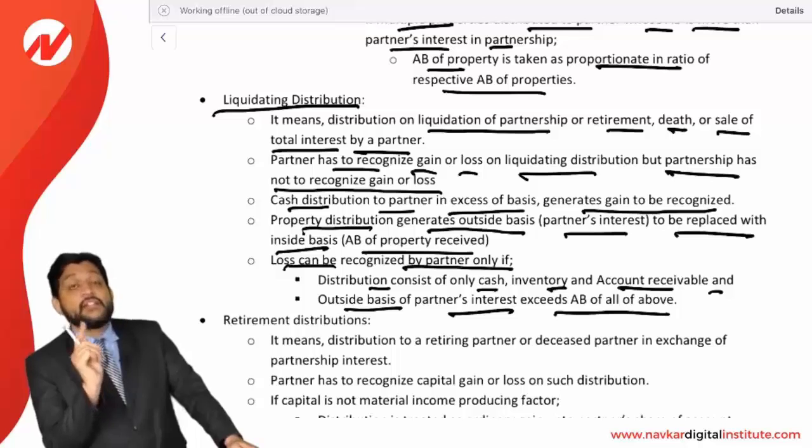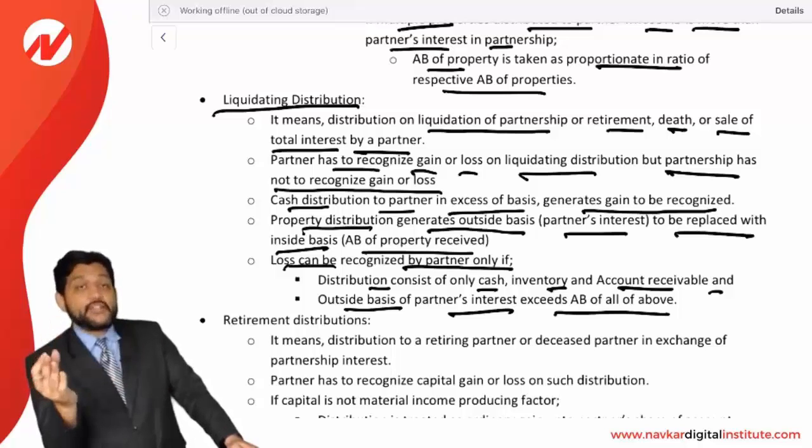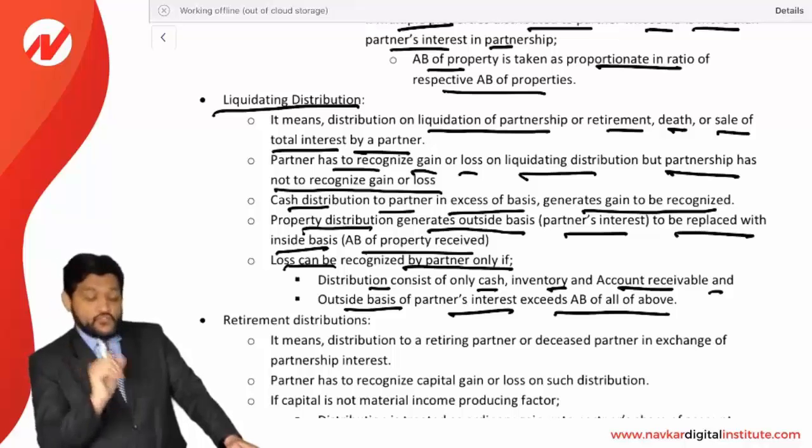But be very clear, loss can be recognized only if these three distributions are there: cash, inventory and account receivable. So that is a requirement. If you are receiving other properties, then you will not be able to recognize a loss.